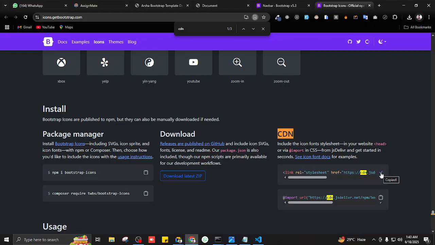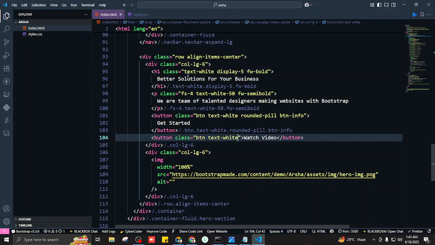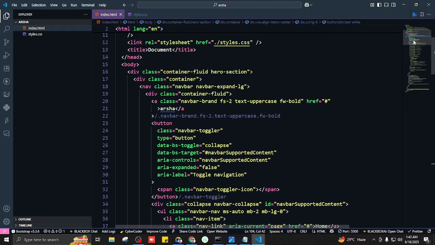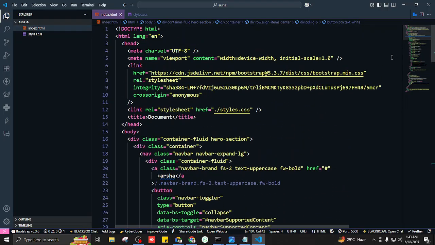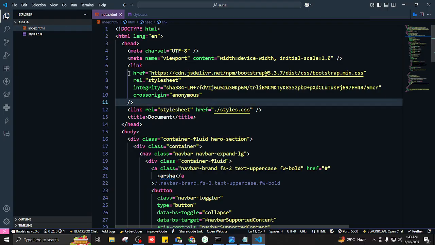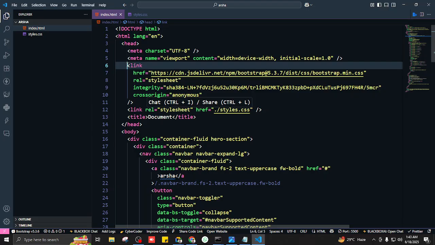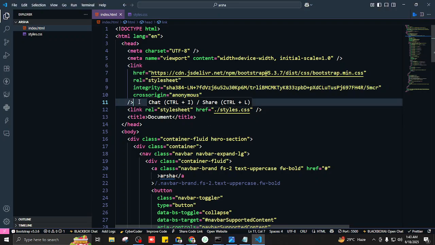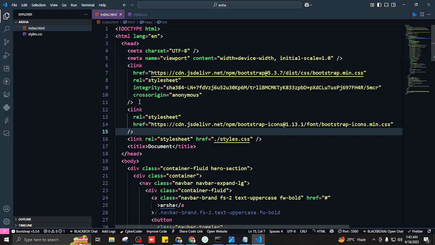I'll copy it. There's one thing you need to remember. The CDN for Bootstrap is different than the CDN for Bootstrap icons. These two are different. You have to paste both of them in your code. Since we already put that CDN, do you still have to put that? Yeah, you have to use a different CDN. So this one is for the Bootstrap styling, and this one is for the Bootstrap icons. These two are separate. You have to add both of these CDNs.